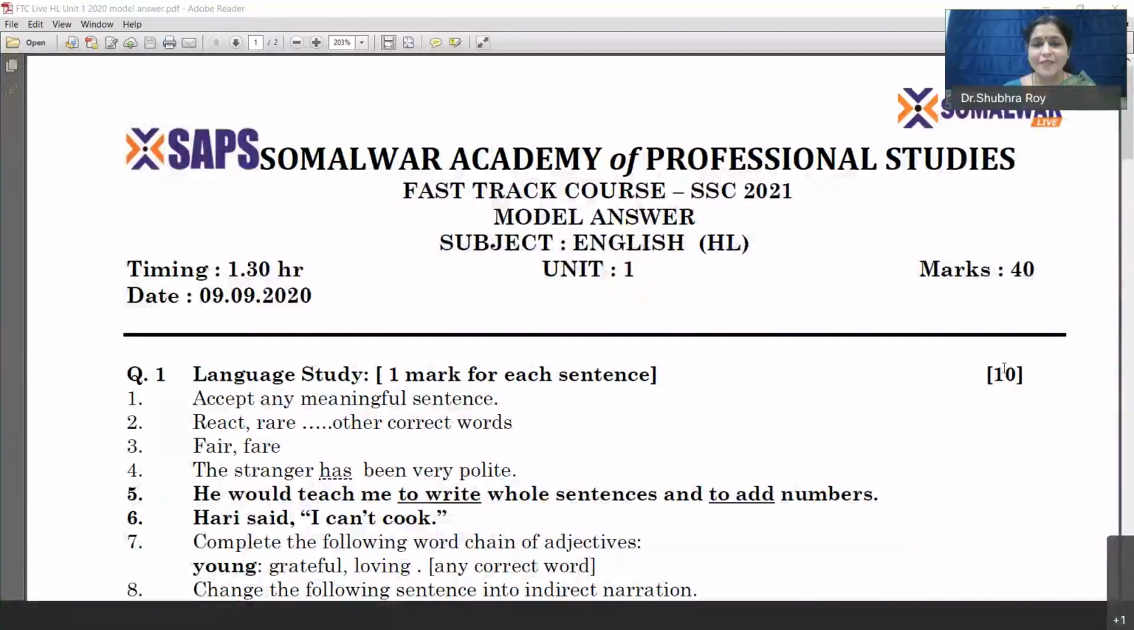English. I will just discuss the answers with you in this session. The first question is language study, which is 1 mark each. The first in that first question was a meaningful sentence you had to form with "to run into". Any meaningful sentence will be accepted for 1 mark. That sentence should be a meaningful sentence without any spelling or grammatical error.